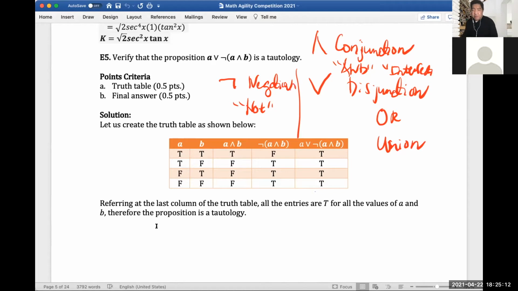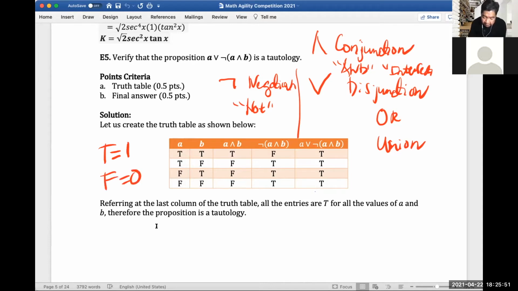So what is a tautology? It means that the column you get after forming your truth table should give you all true, or T. So let's try to do it. The first variable is A, so we form our truth table T, T, F, and F. And then for B, we do T, F and T, F. When we combine A and B, it means conjunction of A and B, so we're just multiplying, if you say T is 1 and F is 0.